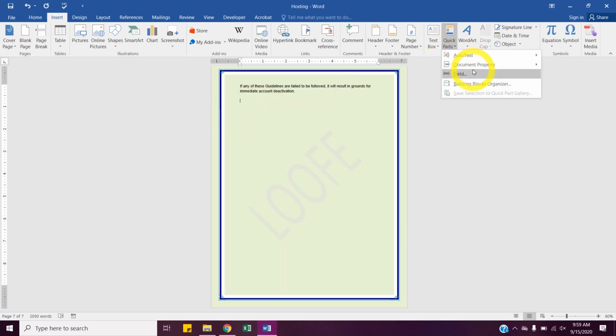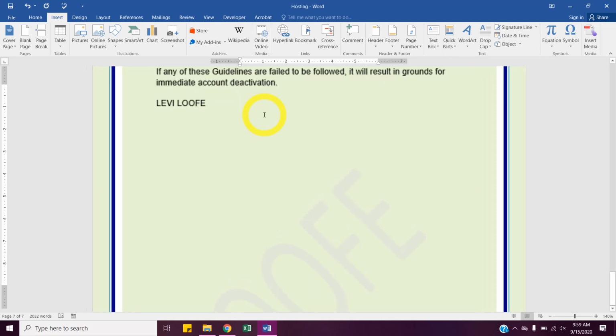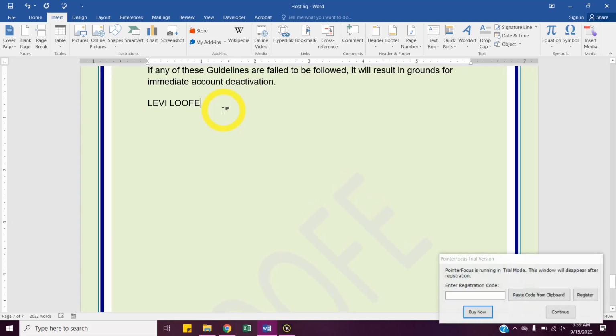Now I'll have to go back because it didn't show up the first time. I'll hit author, uppercase, and now any authors that we have will show up.